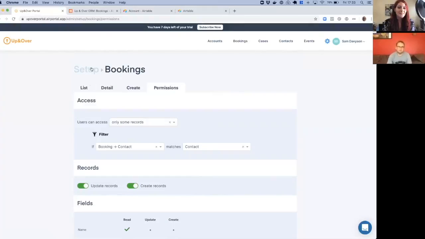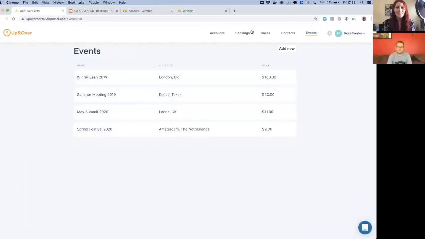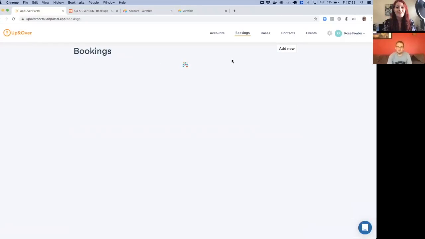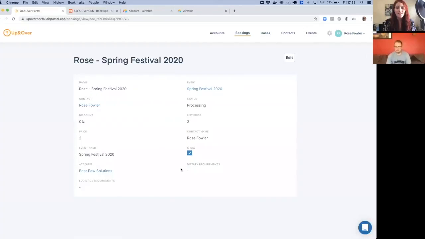And that's all we need to do. So what that means is when we go back and we pretend to be Rose, when she goes to bookings, she will only see the bookings related to her. So she doesn't see any other bookings in the system that we have. And to be clear, she also can edit these bookings. She can also create new bookings. She can do all these common operations, create, update, reading them, of course. We don't support delete yet. But yeah, she can edit these bookings, and those edits will appear directly inside Airtable.